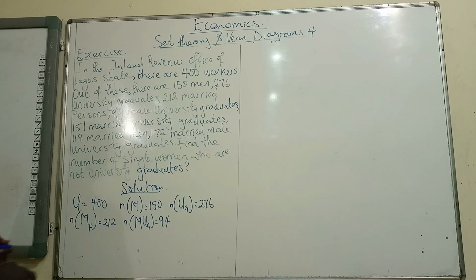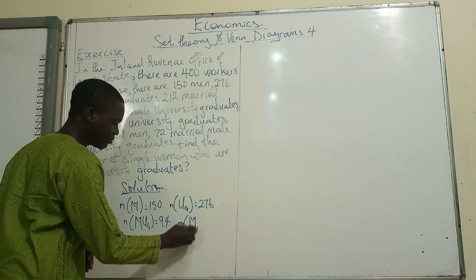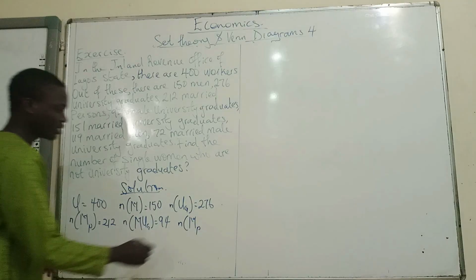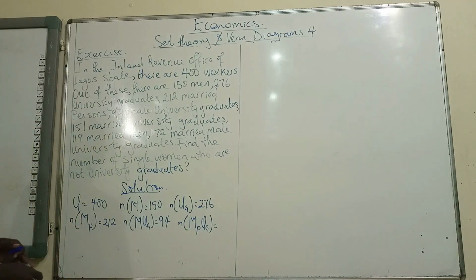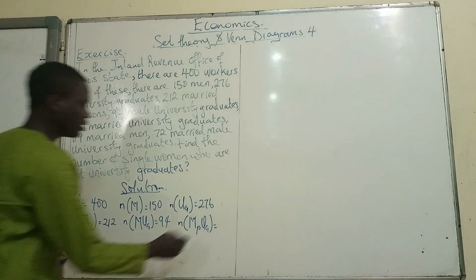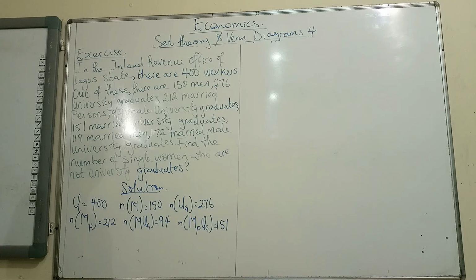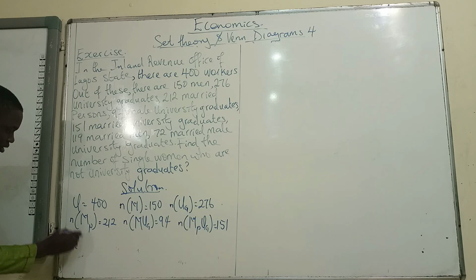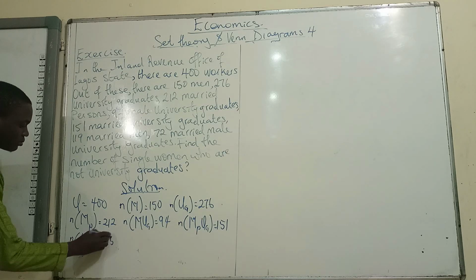So the cardinality of married persons who are university graduates, I will just say UG, is 151. After which we then have 119 married men. So the cardinality of married persons who are men, MP and M, married men, is 119.